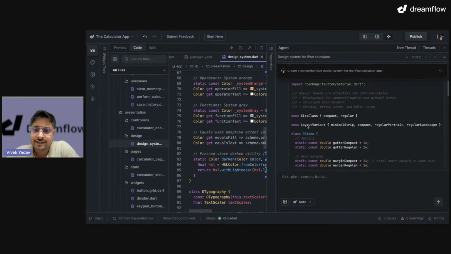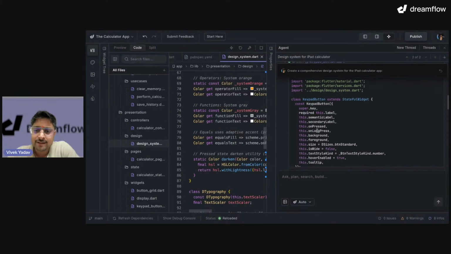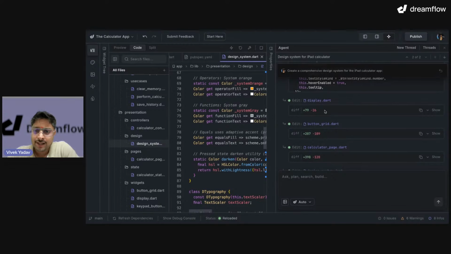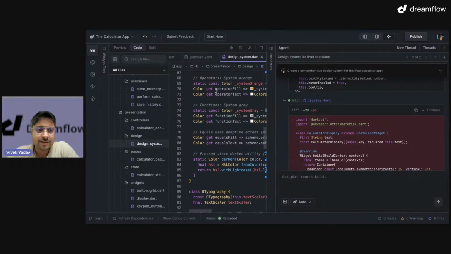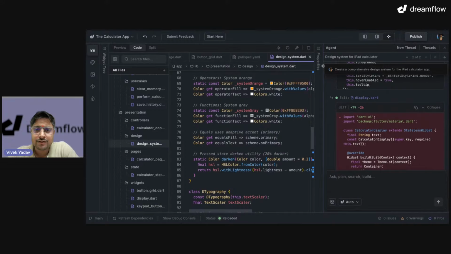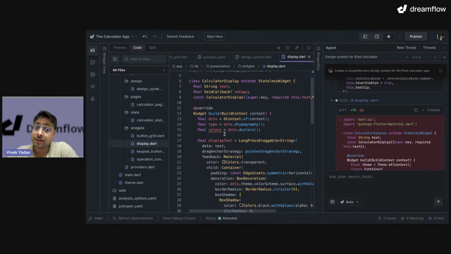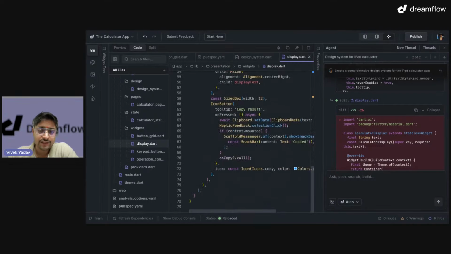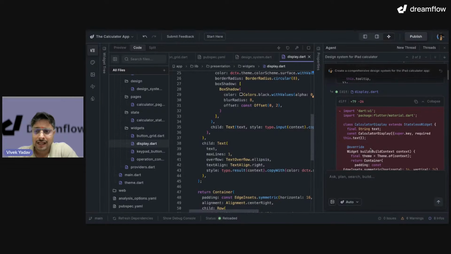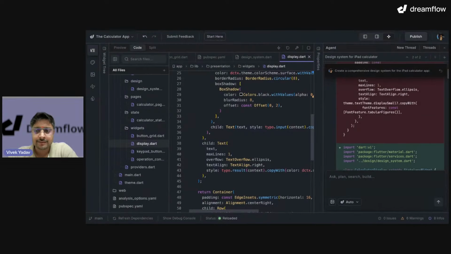So after the design system, it created keypad button. Okay, it updated few things in display.dart. What I can do is I can make the agent window smaller so I can look at this. So if I click on display.dart file over here, it opens. In the content, I can see the display.dart file. So we can see it has done some changes. And if you want to see the changes, look at this.